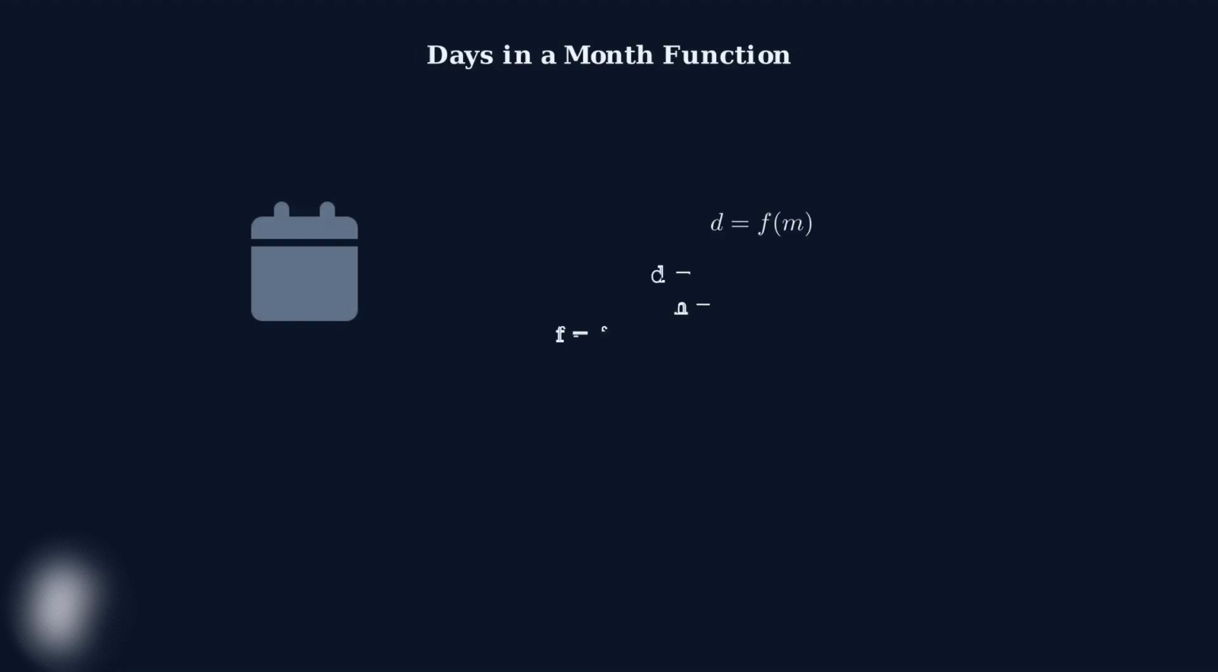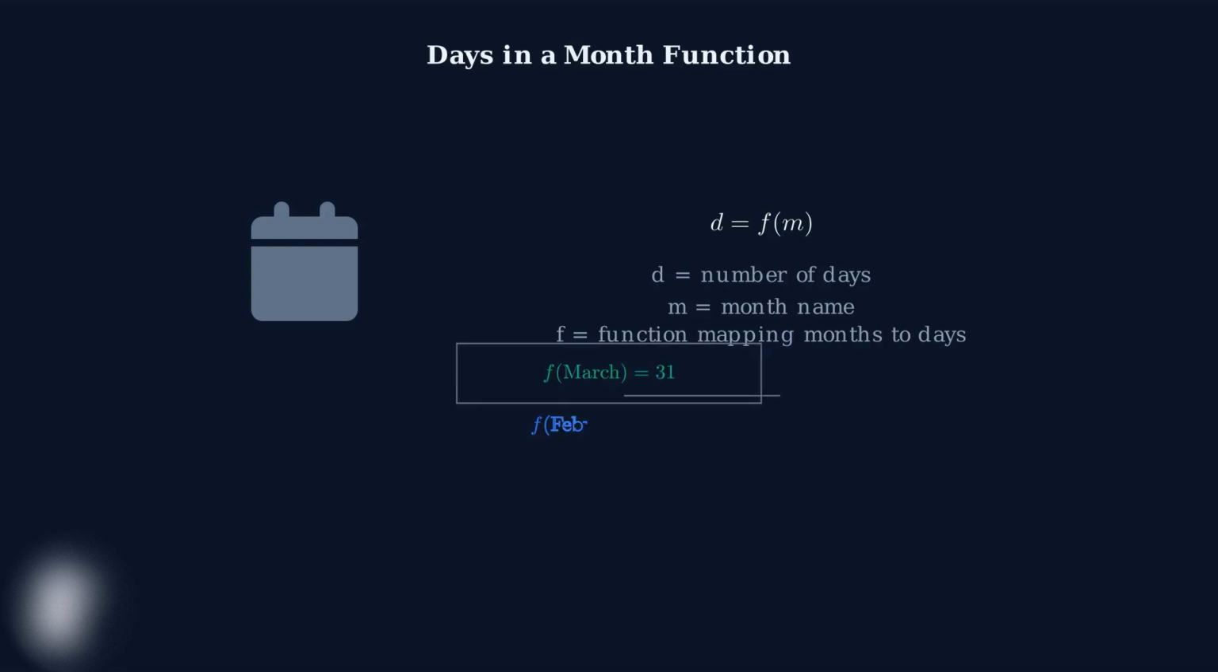Another practical application involves calendar functions. We can create a function that tells us how many days are in any given month. For instance, March has 31 days, so we write f of March equals 31. Similarly, February has 28 days in a regular year, so f of February equals 28.